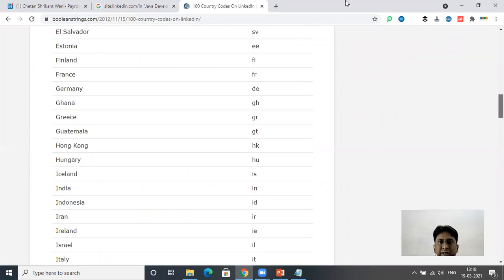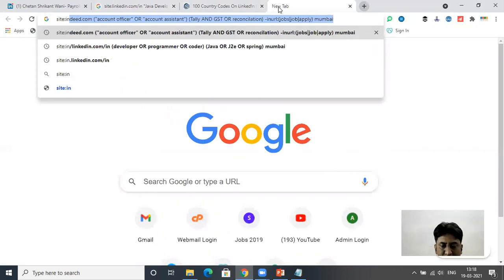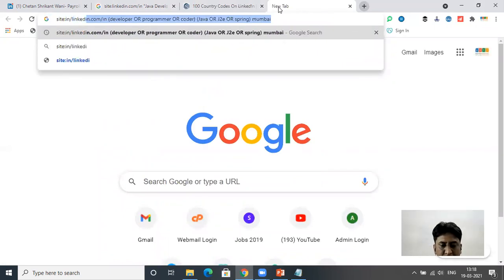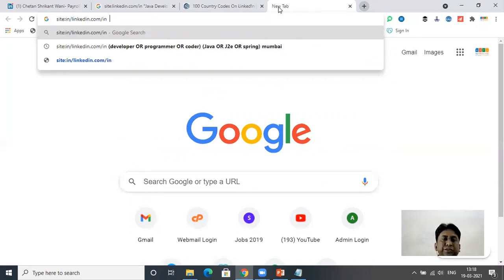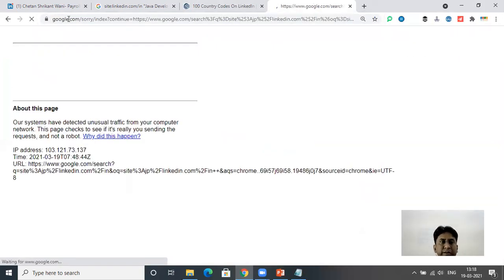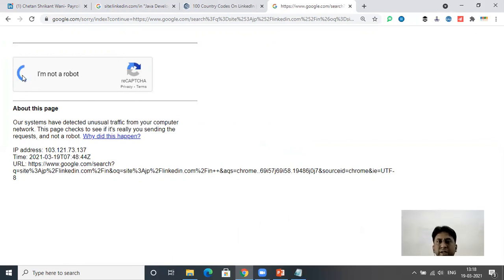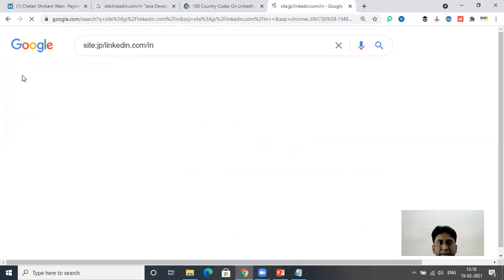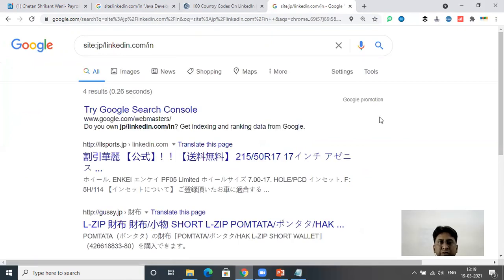Okay. So as I said, site:in.linkedin.com/in. Now, this first in is a country code and the last in is the profile. So if I replace that with JP, that is Japan, I'll now get all the results for Japan. The first in is basically for the country and the last in is basically for the profile. See, now you have got all the profiles for Japan.